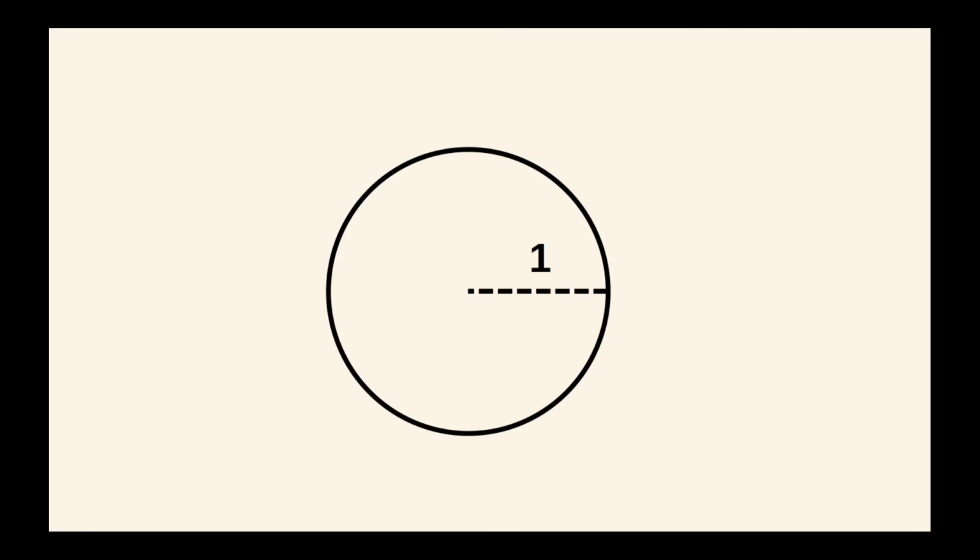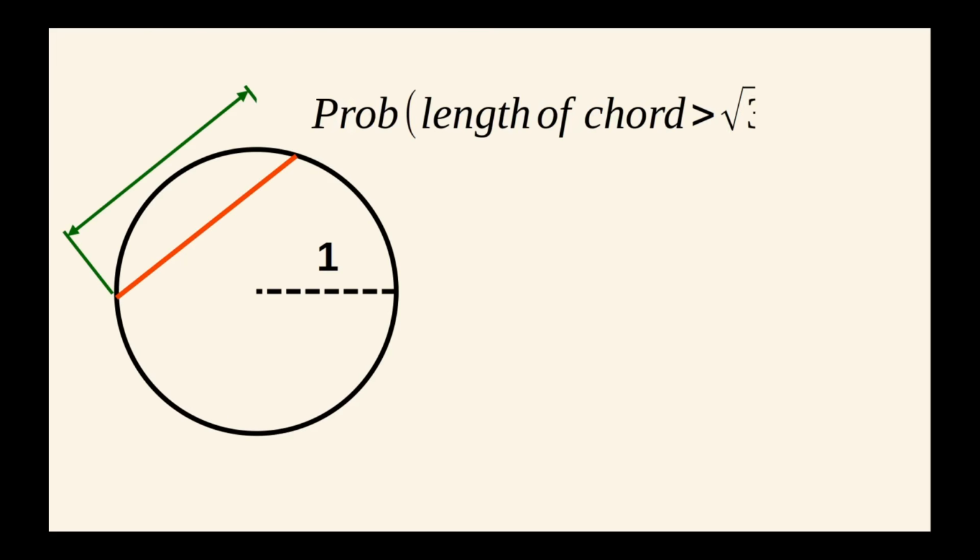On a circle of unit radius, pick a chord uniformly at random. What is the probability its length is greater than square root of 3? Let's make it a multiple choice question. Your options are 1/2, 1/3 and 1/4. Pause the video and see if you can solve the problem.